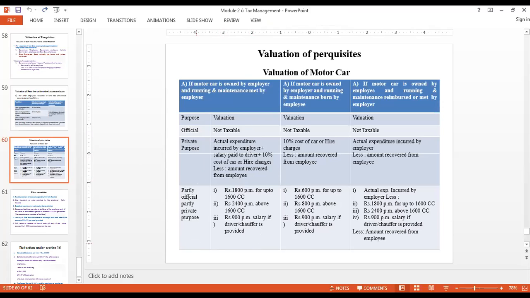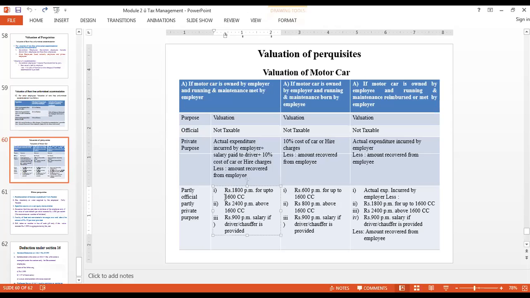Okay, if the car is partly used for official purpose and partly used for private purpose, then we have to look for the engine cc, the one that we discussed yesterday. If the engine cc is less than 1600 cc, then up to 1800 rupees per month is exempted.